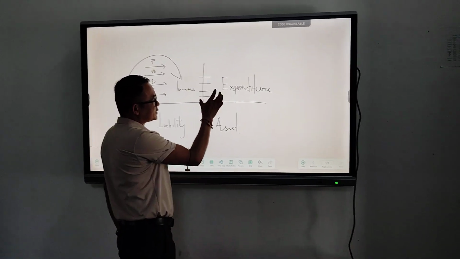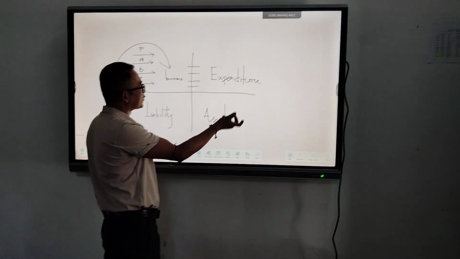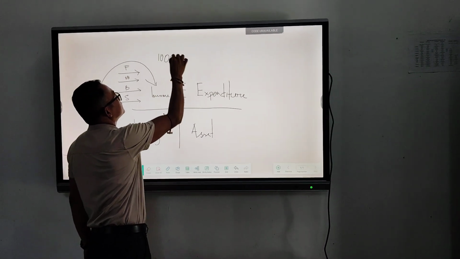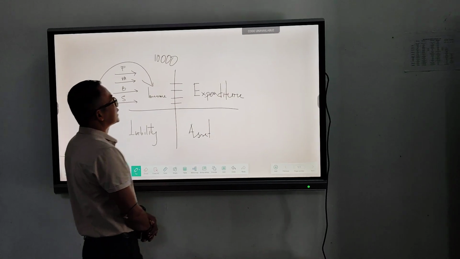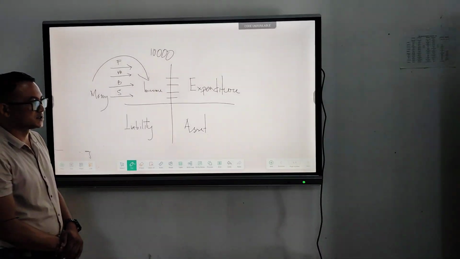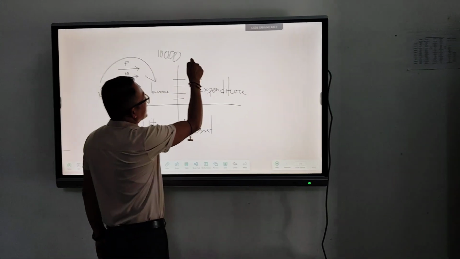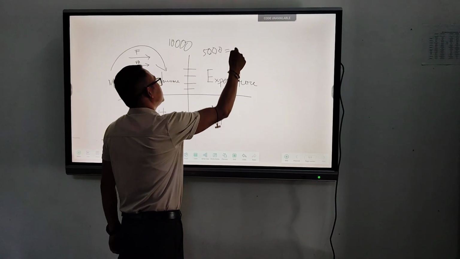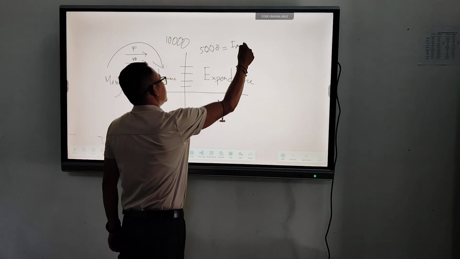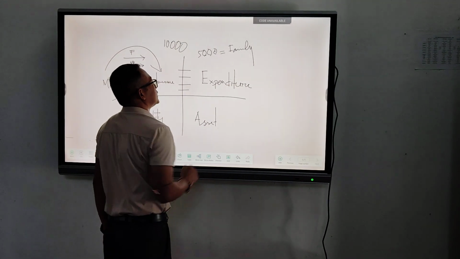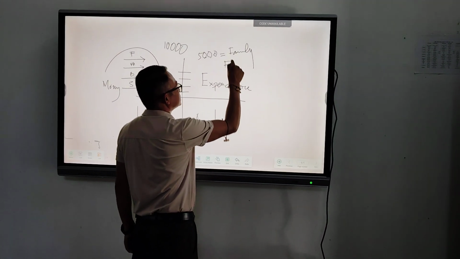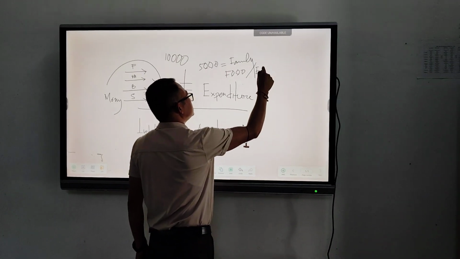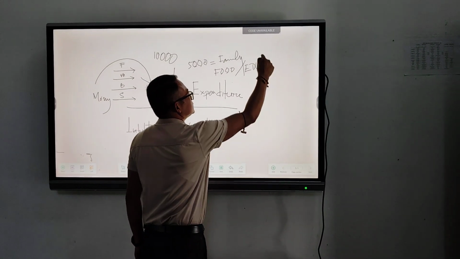Expenditure is the deduction of money from our income. Let us assume that we have an income of rupees 10,000 in a month, and we spend rupees 5,000 on the family, like food, education, and medicine.